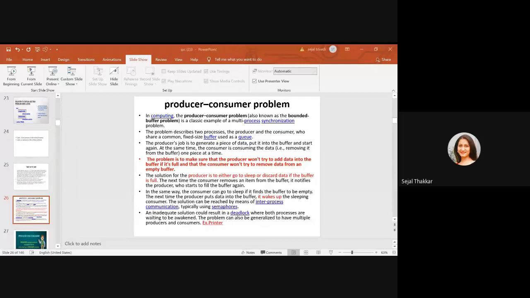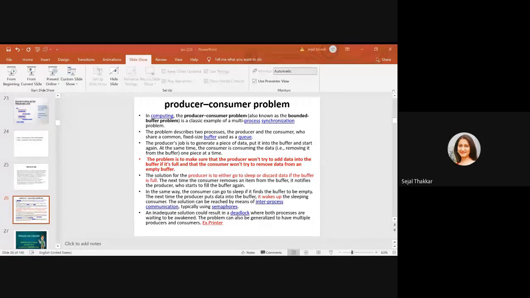Now the buffer is full. Now the truck is full. He has kept the 1000 packets of Parle-G biscuit. Now what is the next job? The next job of the producer is to go into sleep mode, or he has to discard the data. Now the buffer is full. Now I'll wait, I'll go into sleep mode. Once that truck comes back, then I'll put the next 1000 Parle-G biscuit packets for the next round, right? But for that, the consumer will notify the producer that now the buffer is ready to fill again.